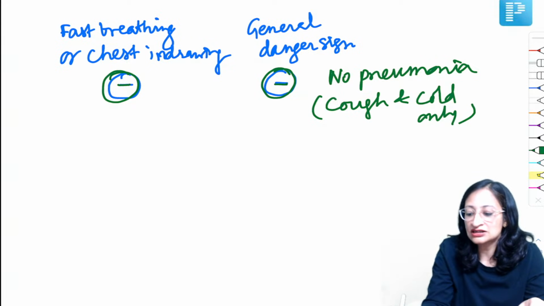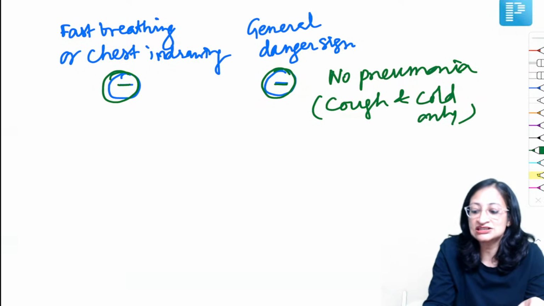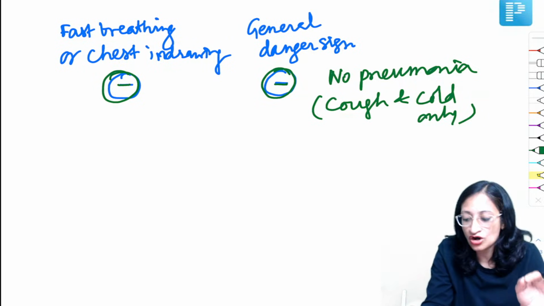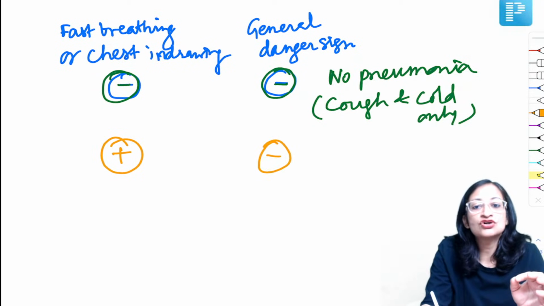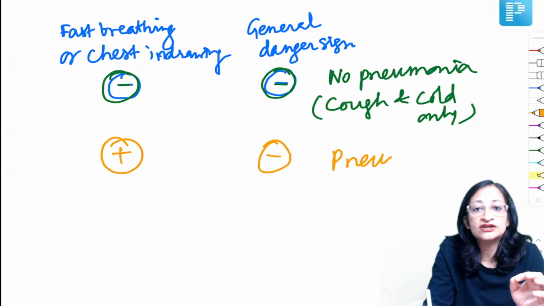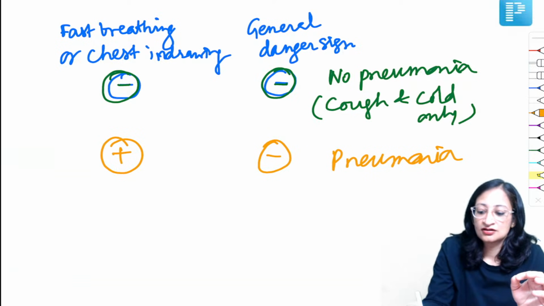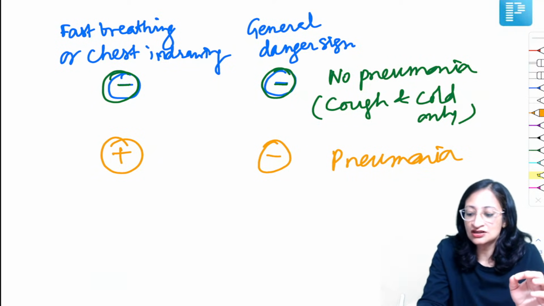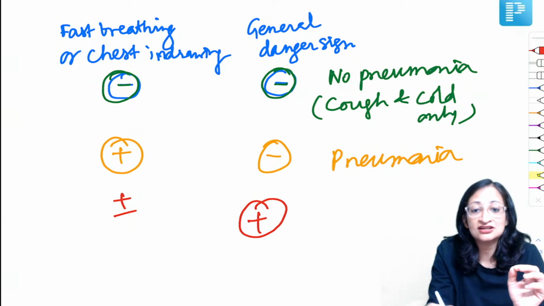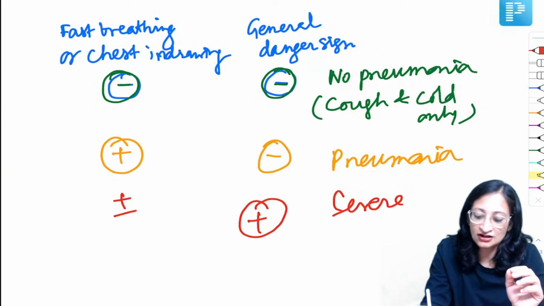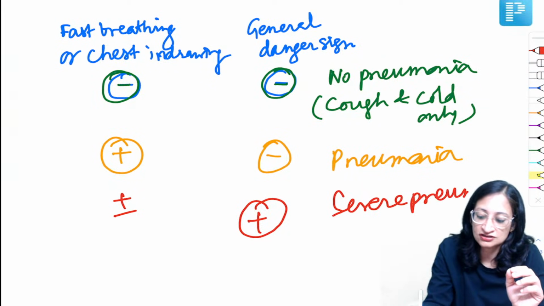Now if either fast breathing or chest indrawing is present but no general danger sign, then what do you call it? Then you call it pneumonia. Now, irrespective of whether the fast breathing or chest indrawing is present or not, if any general danger sign is present, then you call it severe pneumonia or very severe disease.